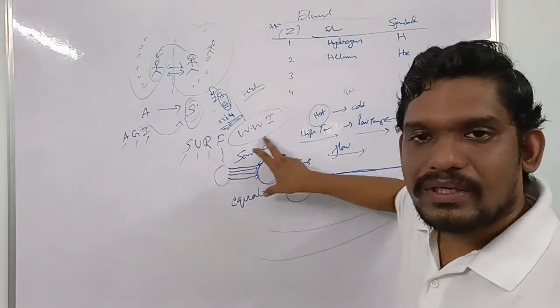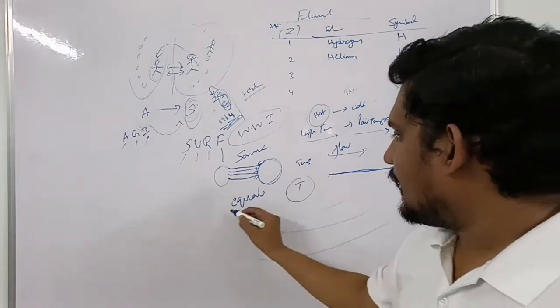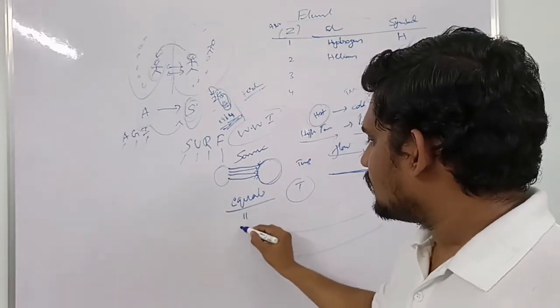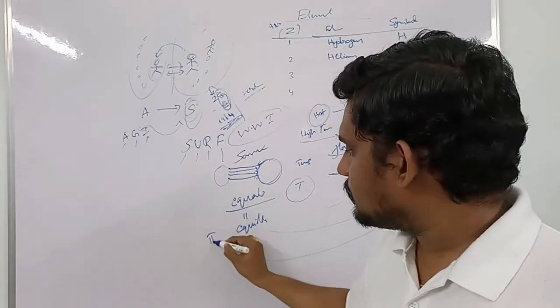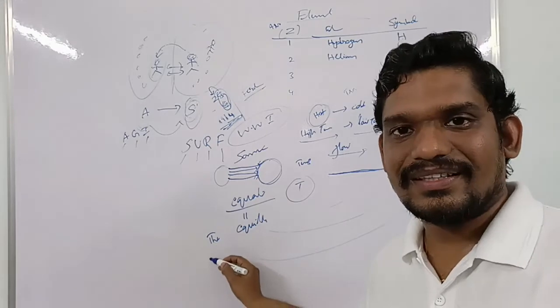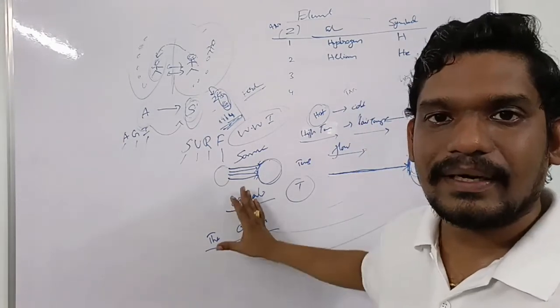When both of the bodies are at equal temperature, we call it equilibrium. As they are equal, this is called equilibrium. So this equilibrium is about the heat. Thermal means heat. So these are called thermal equilibrium.